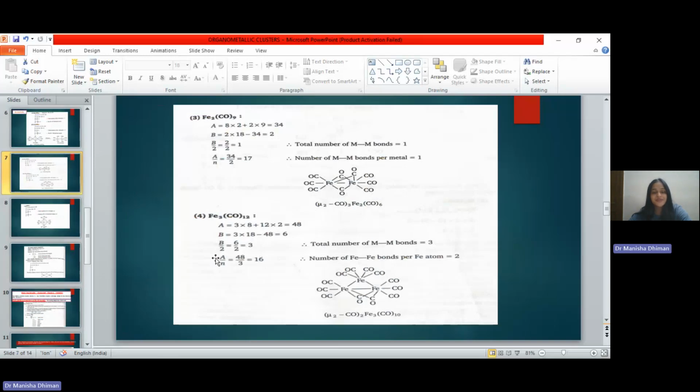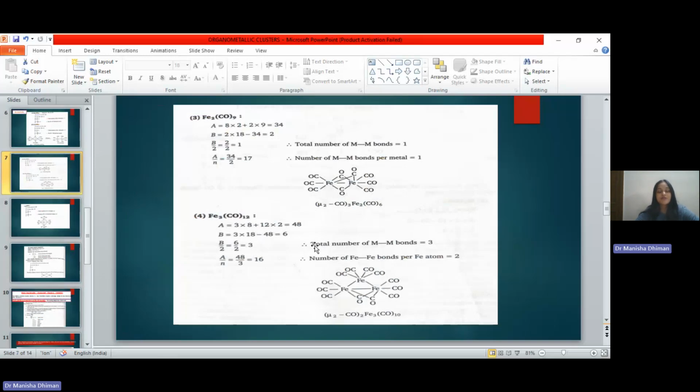Next one is Fe3(CO)12. Now there are 3 metal atoms. Now we cannot say exactly just by looking at the formula whether the number of M-M bonds will be 3 or 4, and how many Fe bonds per atom will be present. We have to calculate using the steps. First step was calculating the total number of valence electrons. So A comes out to be 3 into 8 because there are 3 iron atoms and each iron has 8 valence electrons, plus 12 into 2 for these 12 carbonyl ligands. It gives us the total number of valence electrons to be 48.